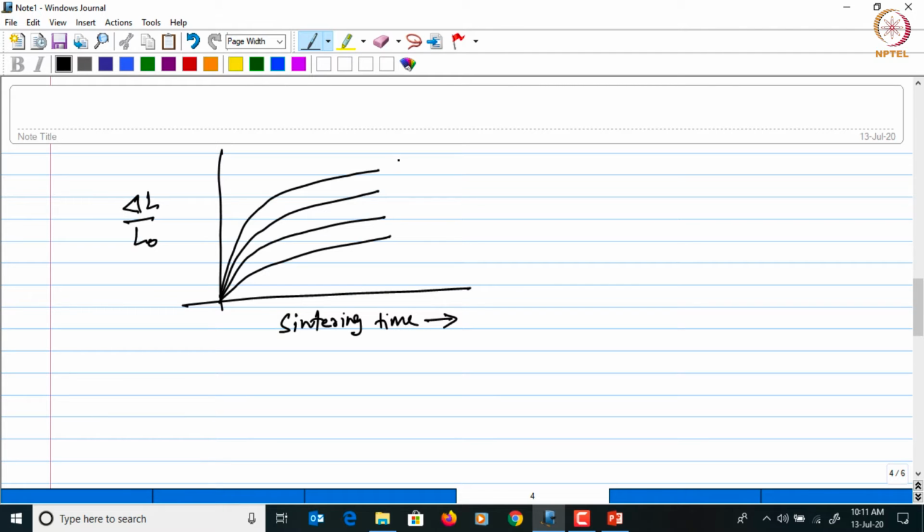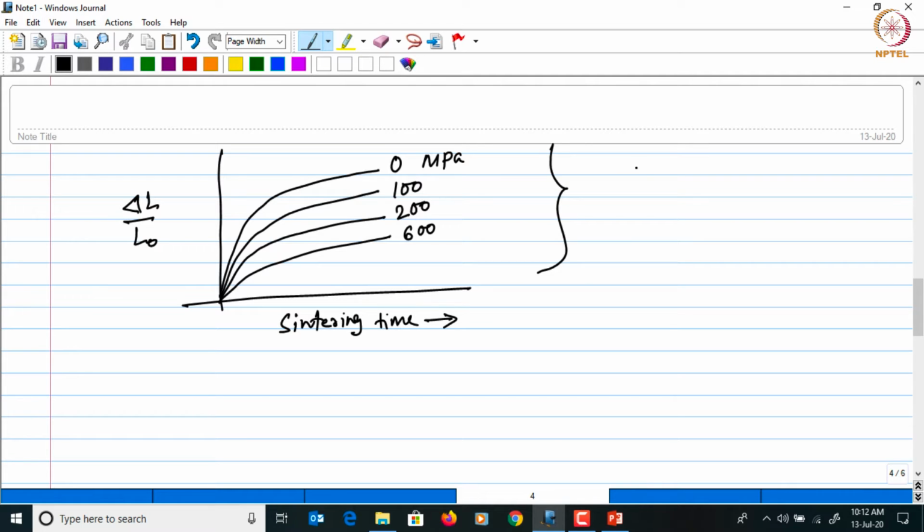That means for zero pressure, you have high shrinkage, and as you increase the pressure, it decreases, and therefore it is easier to maintain the dimensional control when the compaction is done at high pressure.